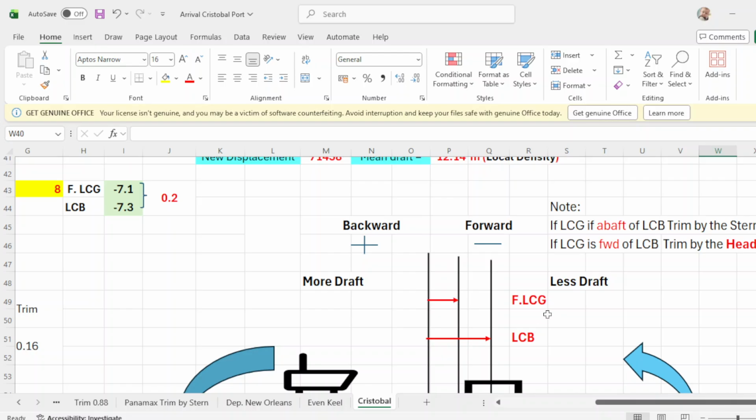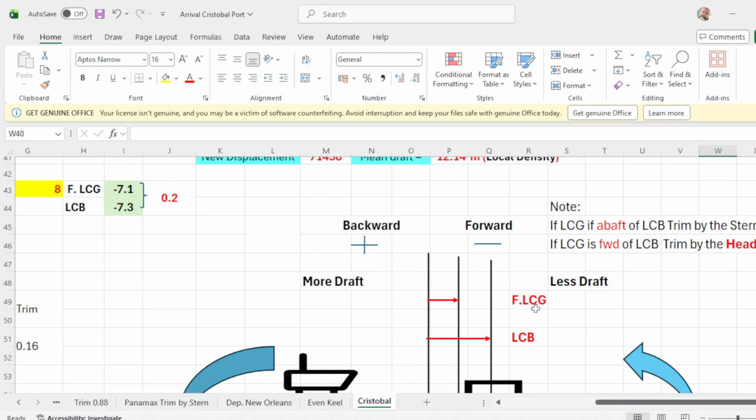So this will be your final LCG. And your LCB is also negative, which is 7.3, so it is a little bit farther. So from midship, you measure 7.3, and this vertical line will be your LCB.